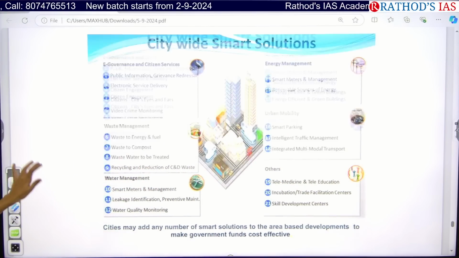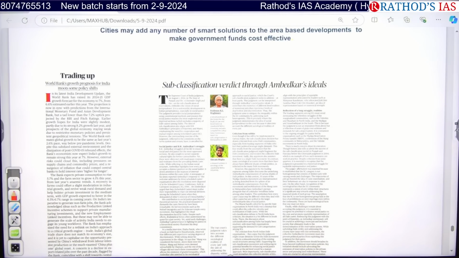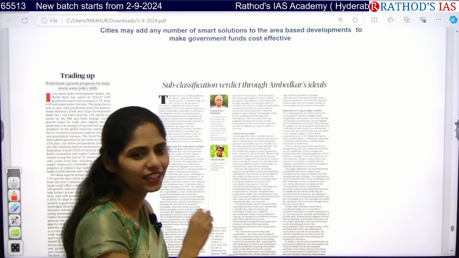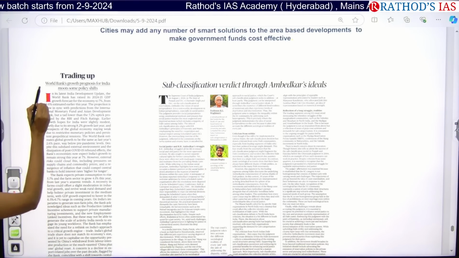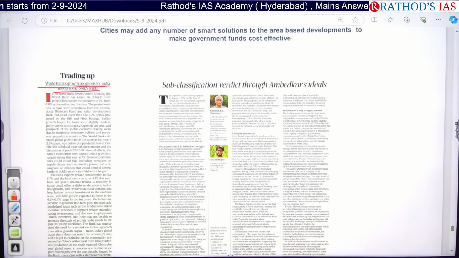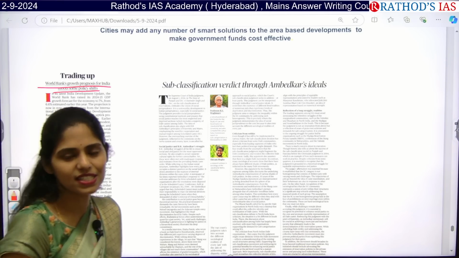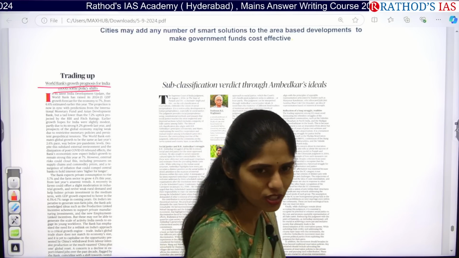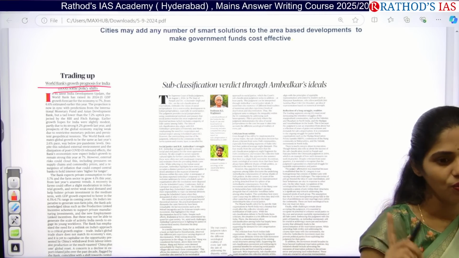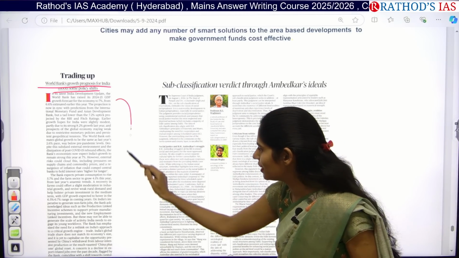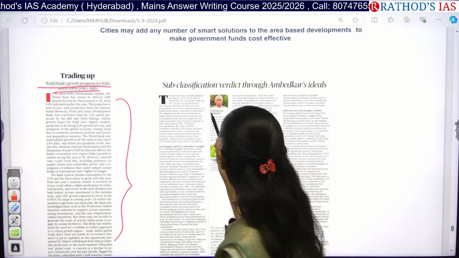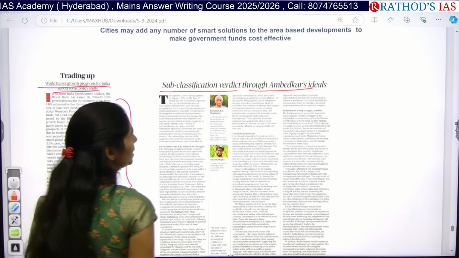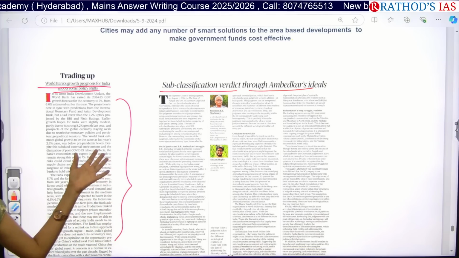Okay, whatever articles there are in our editorials, we have already done in our earlier classes. Let me show. The first one is World Bank growth prognosis for India, with some policy shifts. In yesterday's class we discussed the increase in the World Bank's projection from 6.6% to 7%. Why? The same thing is given here. So yesterday's article is more than enough for this. And this one is sub-classification verdict through Ambedkar ideals. So what is this talking about?